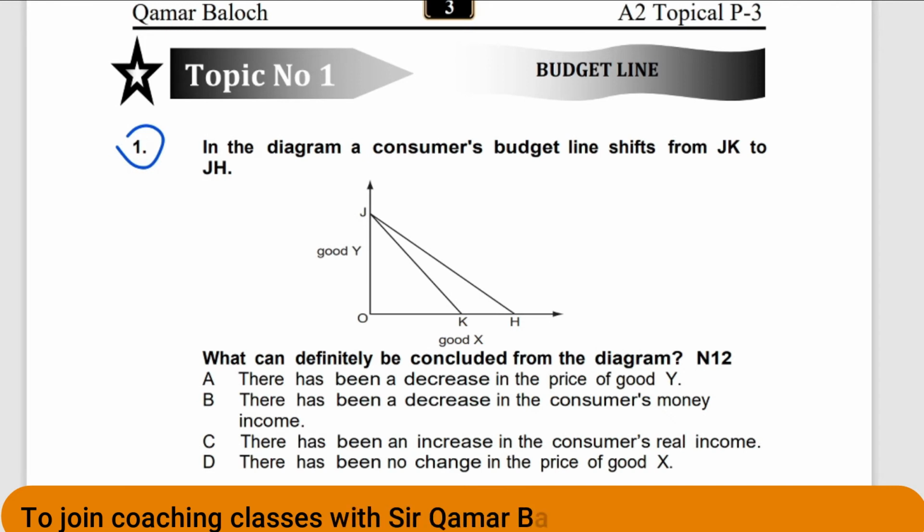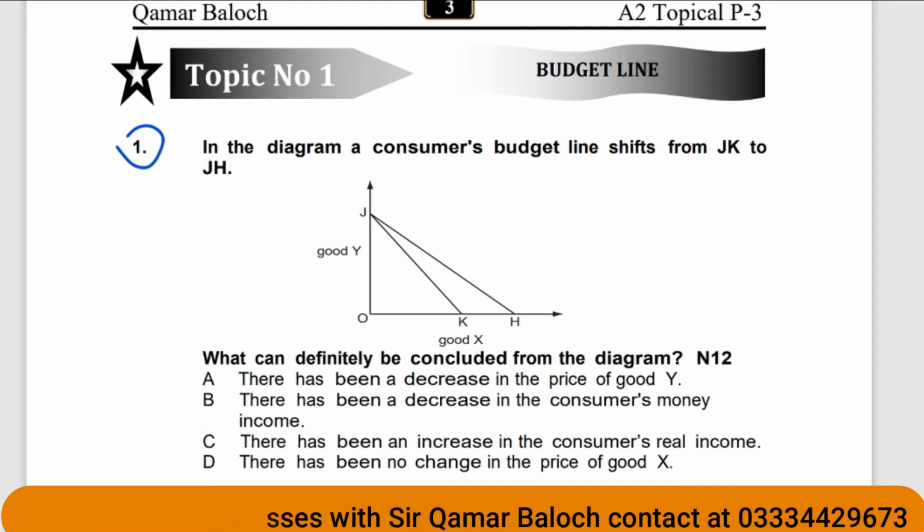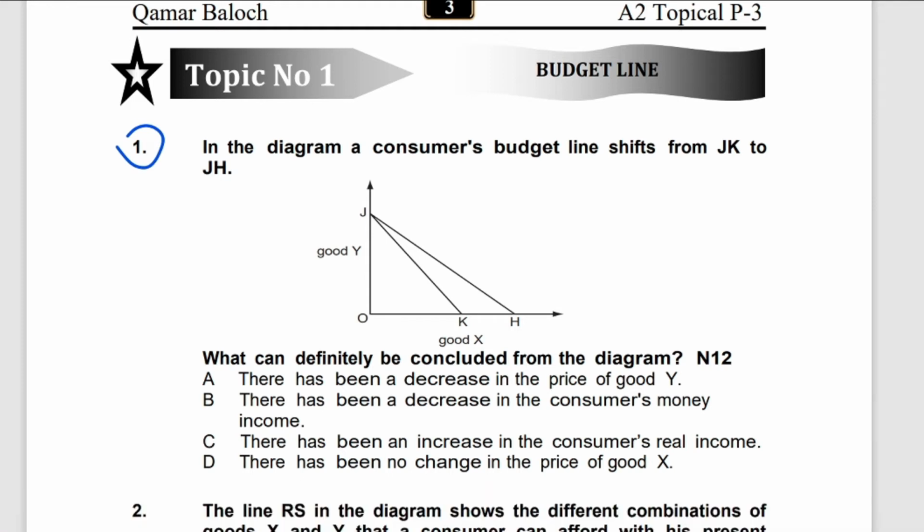First question number 1 says, in the diagram a consumer's budget line shifts from JK to JH. What can definitely be concluded from the diagram? Stop the video and think for yourself what the answer should be, and after that you can start the video again and see what is the correct answer.